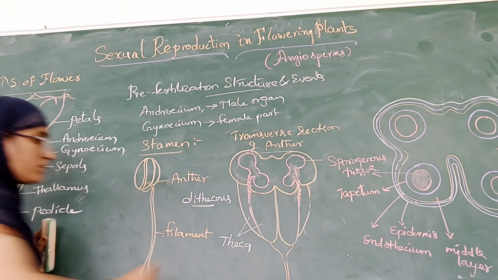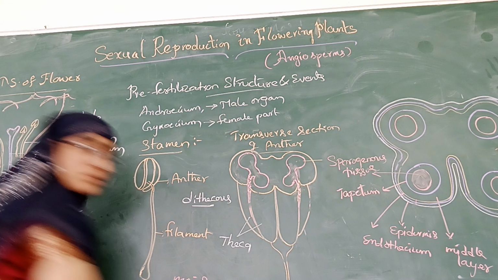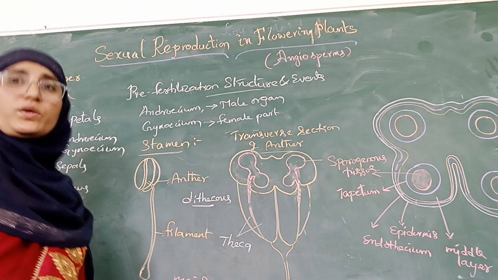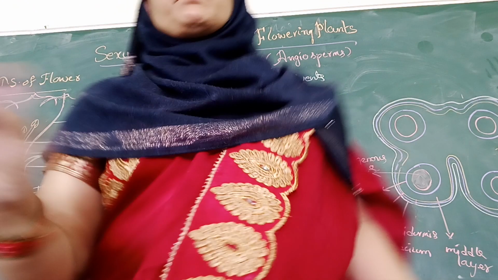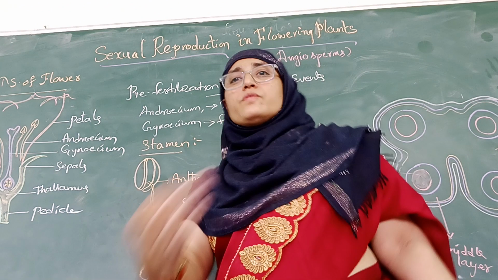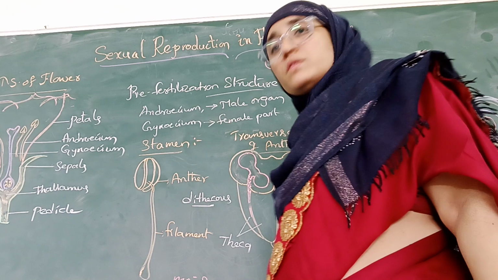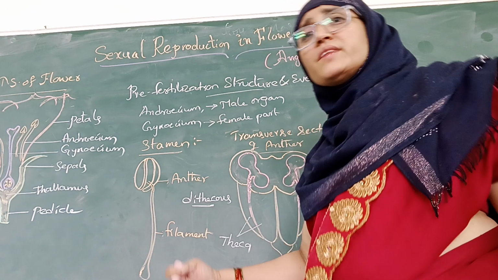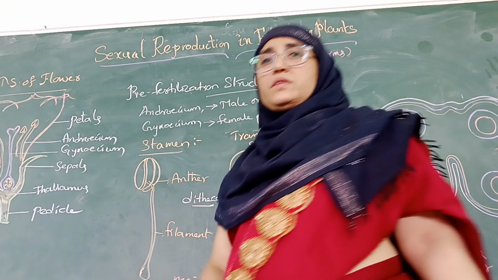Can you say what is meiosis? We can recall that cell division is of two types, mitosis and meiosis. Mitosis takes place in the somatic cells and results in the formation of two daughter cells, whereas meiosis is a cell division which takes place only for the formation of gametes.